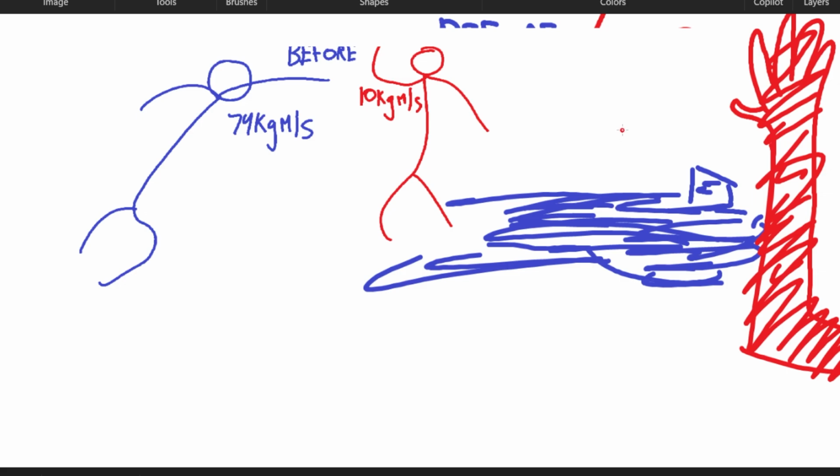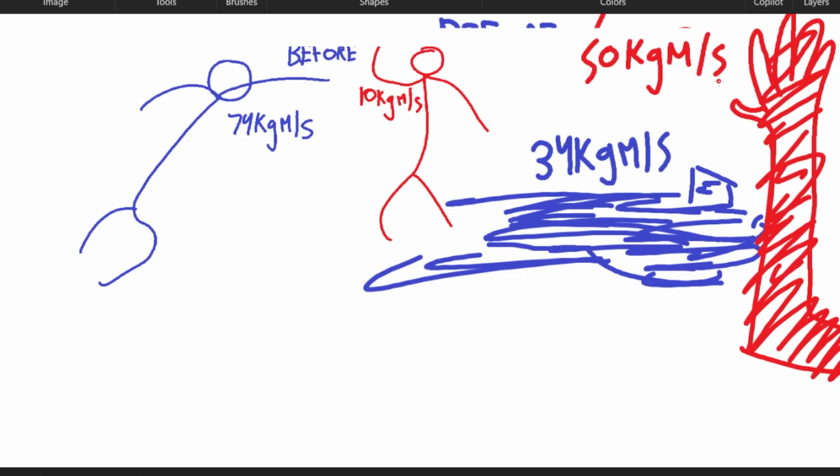And now the momentum of this is, let's say, 34 kgm per second, and the red arm is 50 kgm per second. Here, the sum of the momentums is 84, and here the sum of the momentums is also 84. So this links back to the conservation of energy system idea.